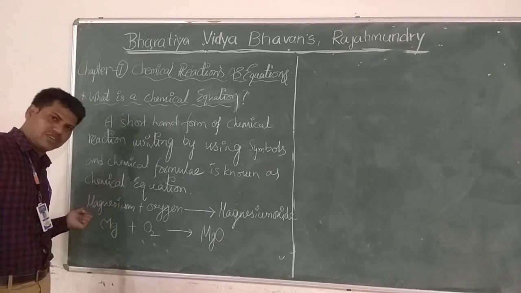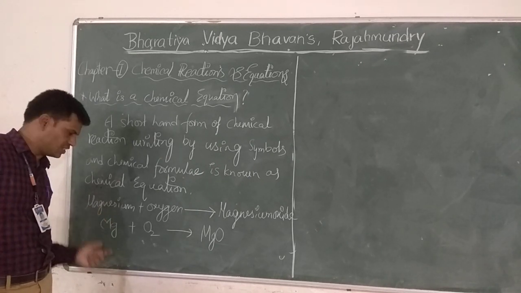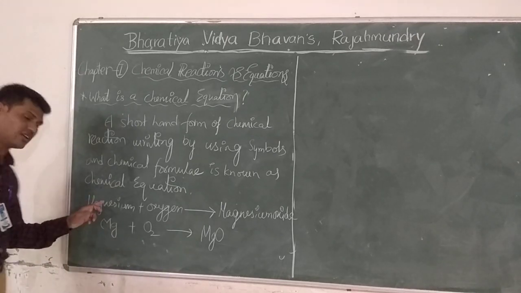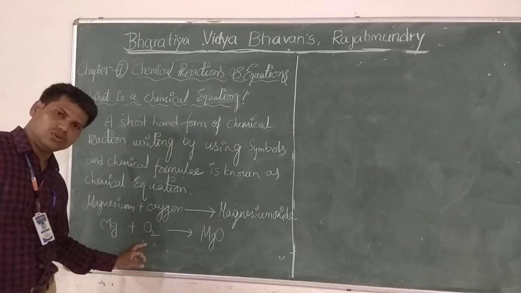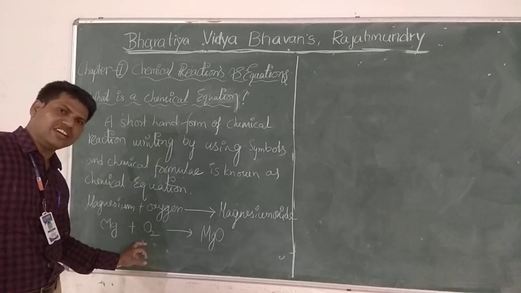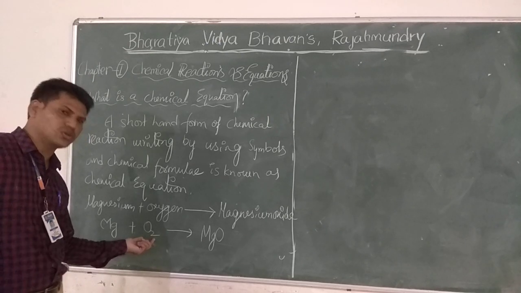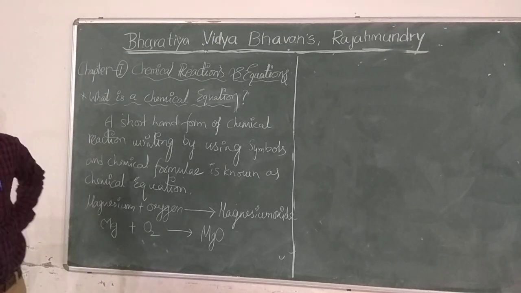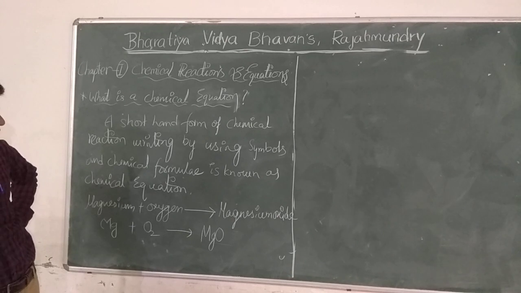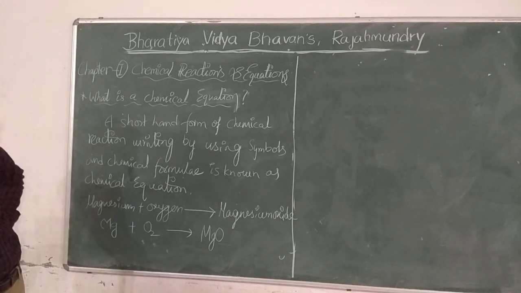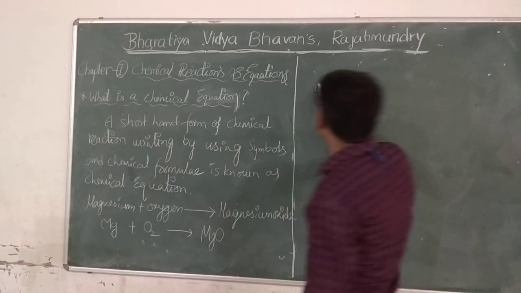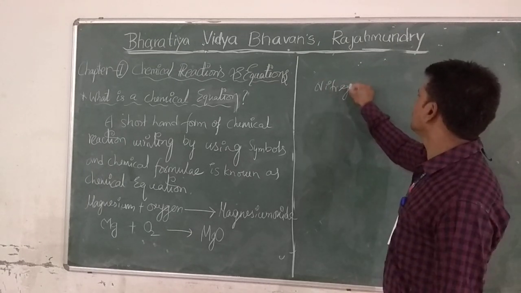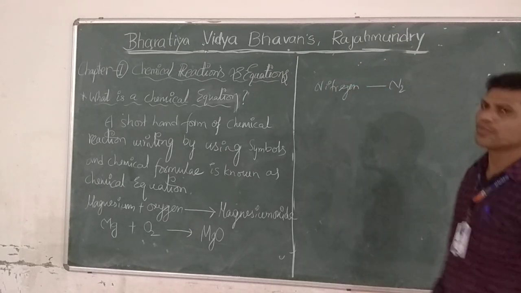After getting the word format of the reaction, we change the words into symbols and formulae. What is the symbol for magnesium? I am writing here Mg. What is the formula of oxygen? O2. Every time some compounds should be written in that manner: O2, Cl2, I2, Br2, N2. Almost all gases exist as diatomic molecules, in a diatomic molecular structure.